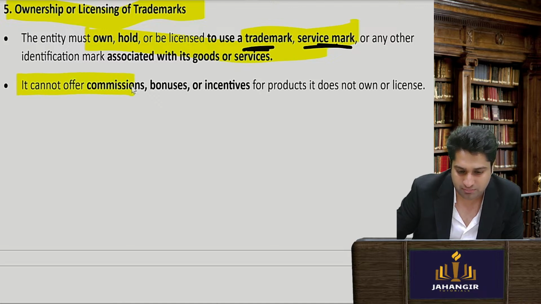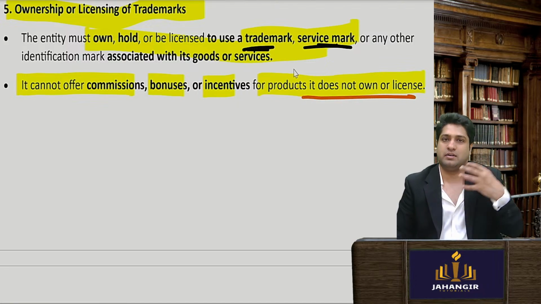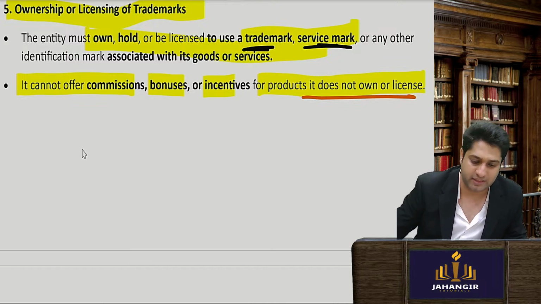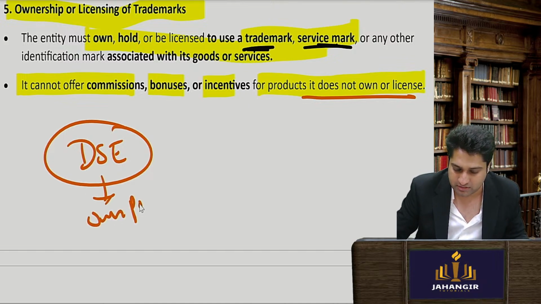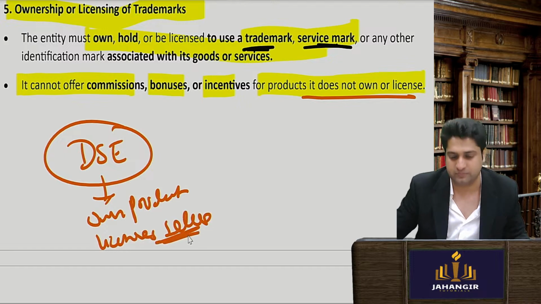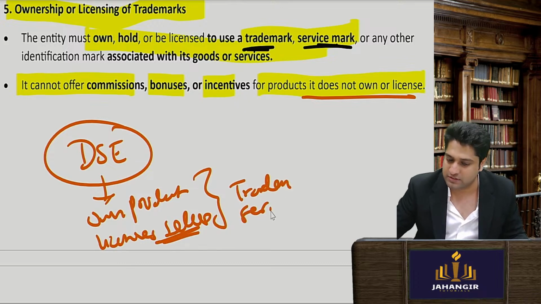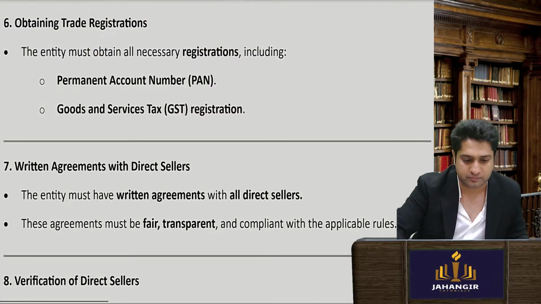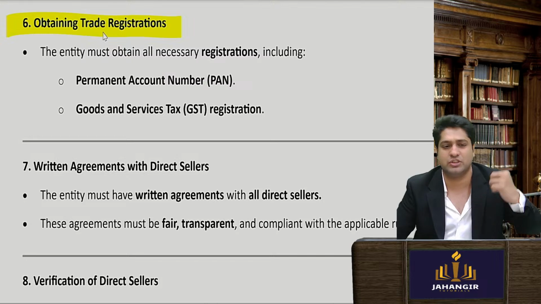All of that should be there. It cannot offer commission, bonuses or incentives for a product it does not own or have a license for. So obviously, if a direct selling entity is there, they need to own the products. They need to have their own products, or they need to be a licensed seller. Okay, and they need to have the appropriate trademarks or service marks. Simple. You get the licenses, GST number, etc. Same, we are seeing the information is the same.